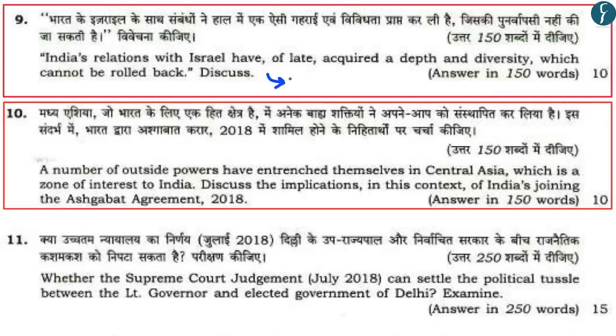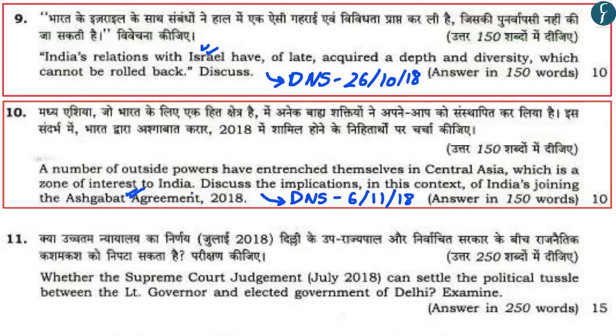You can refer to the Daily News Simplified of 26th of October, where we had the mains discussion with regards to the question on the India-Israel relationship, and today's DNS, wherein we had the mains discussion with regards to the question asked on Central Asia and the Ashgabat Agreement.